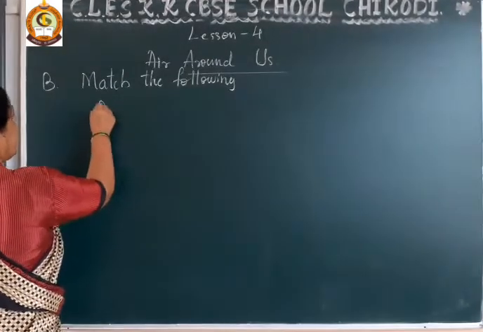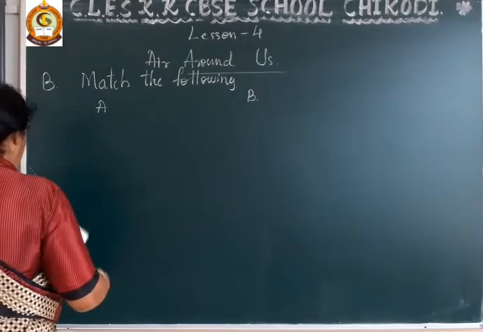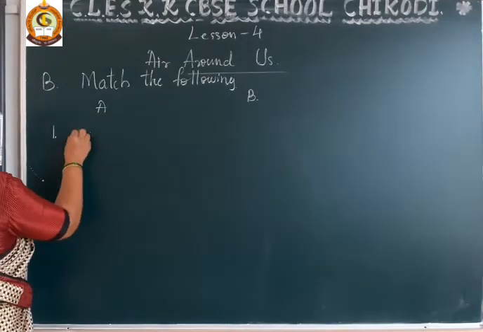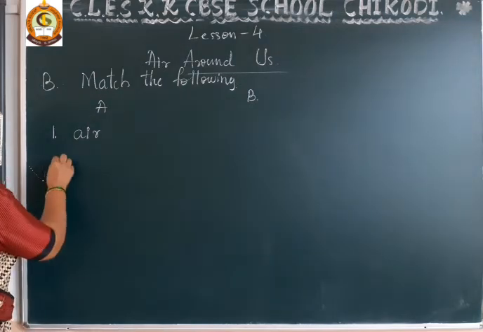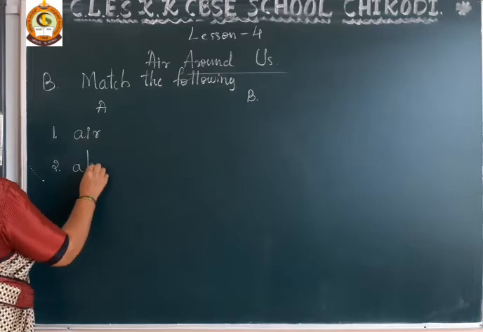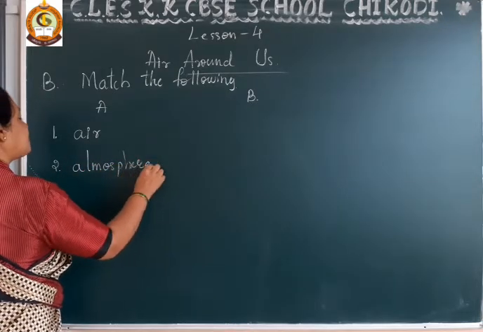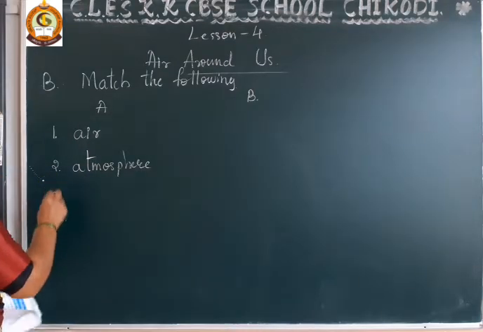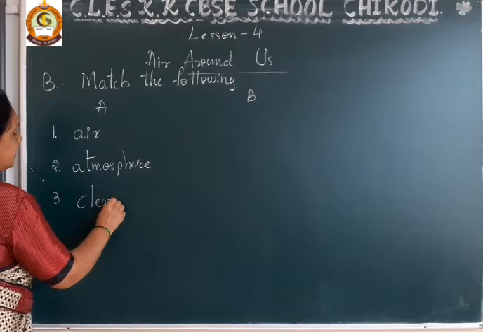Here this is A and this is B. Dear student, first one is air. I will write one side words first. Second one, atmosphere. Third one, cleanest air.